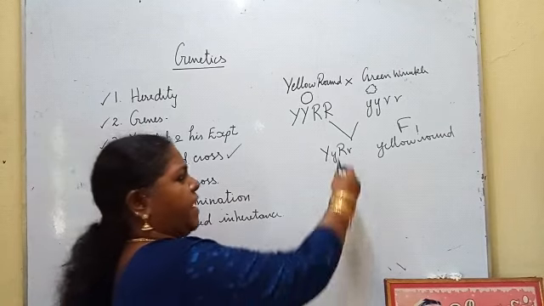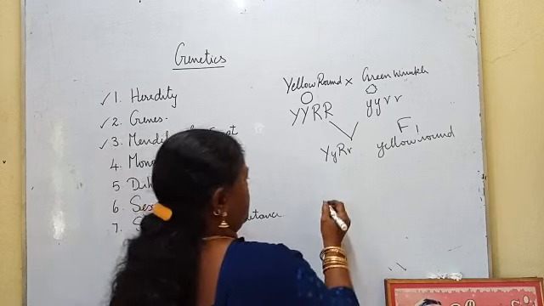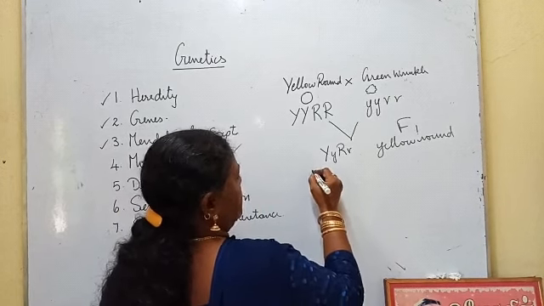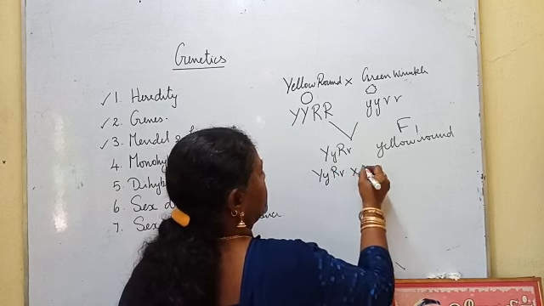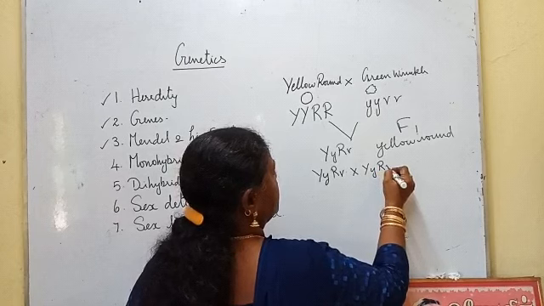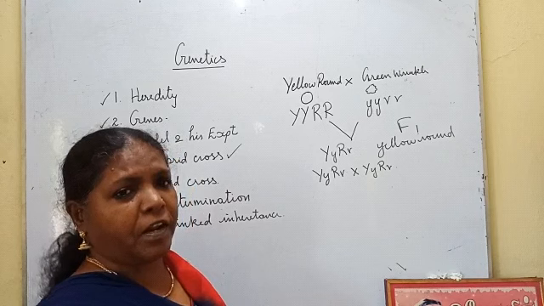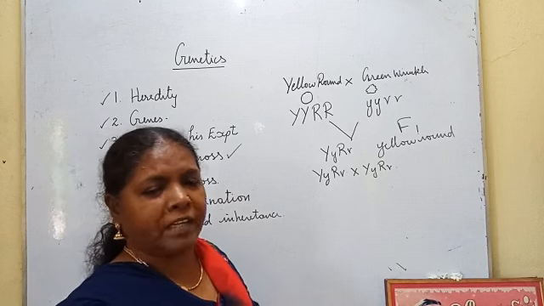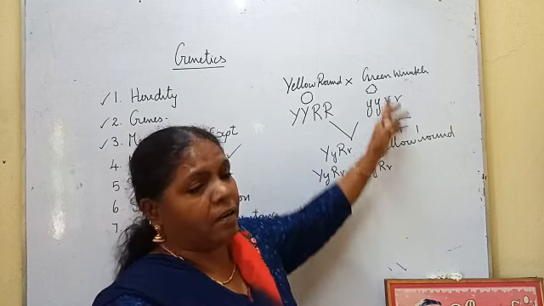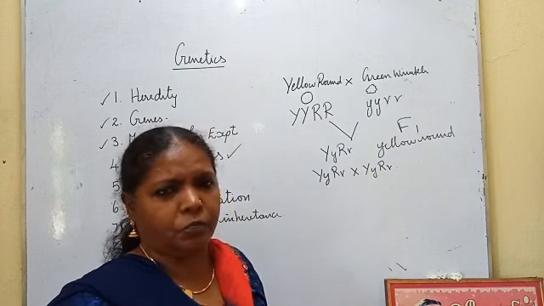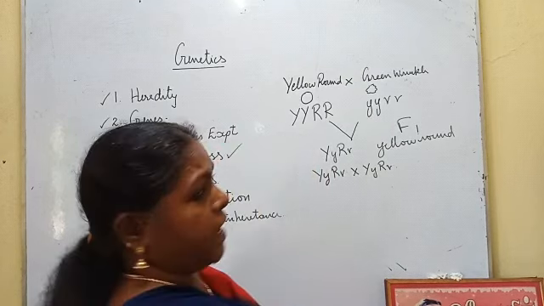Then, same as in the monohybrid cross, he selected this F1 generation. He got different types of plants also, different varieties. Other than the parental varieties, he found new varieties. In order to explain that, he used the same checkerboard.